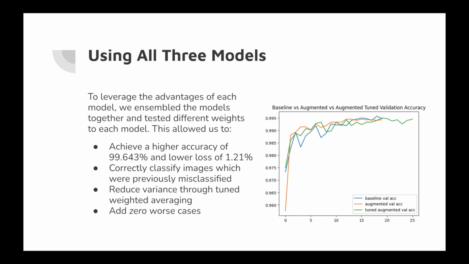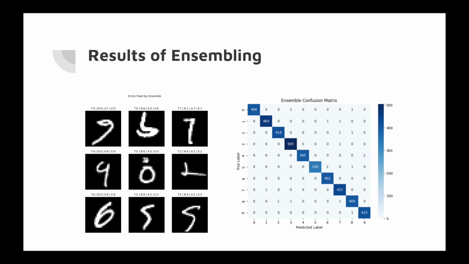We were also able to correctly classify images which were previously misclassified. We reduced the variance through tuned weighted averaging, and we added 0 worst cases. The results of the ensembling in the confusion matrix show us that we had fewer misclassifications, and on the left we have a sample of images that were previously misclassified but were fixed by the ensembling.